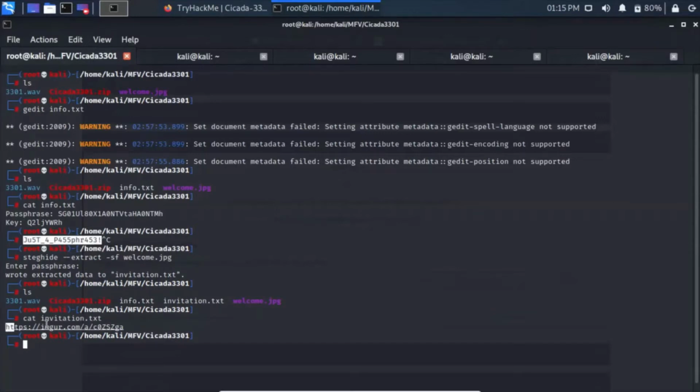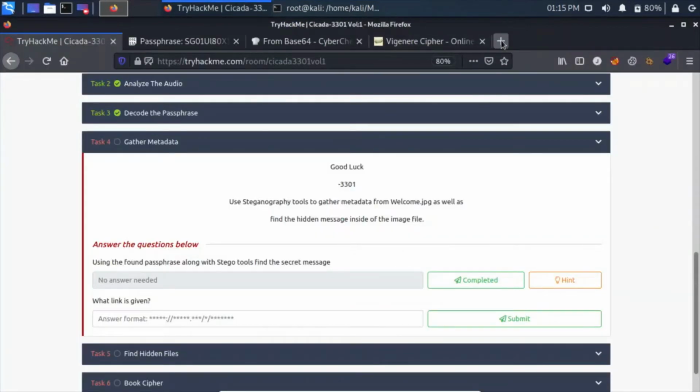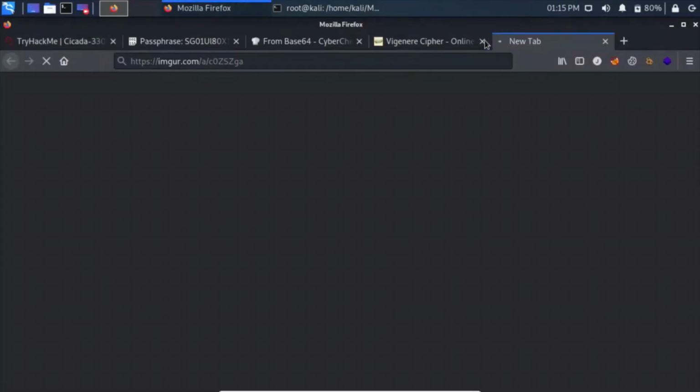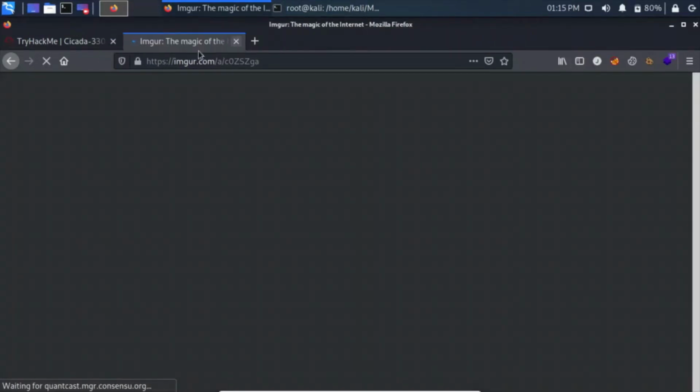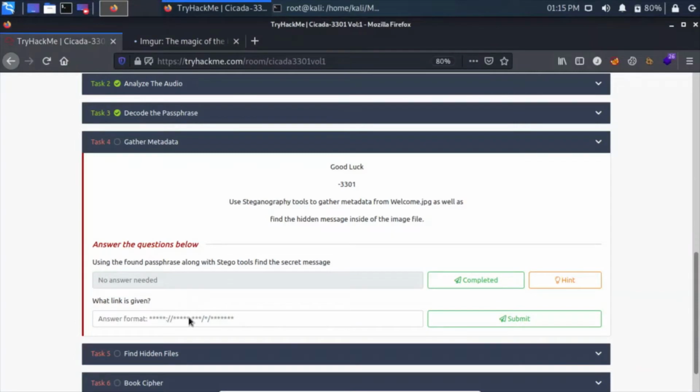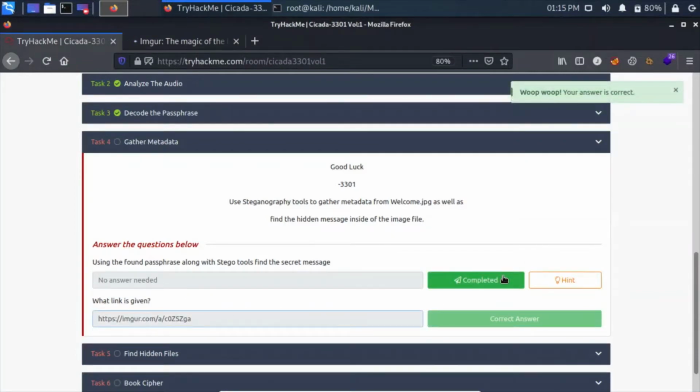It actually forwards us to a link. So let's go to this link. Okay, so what link is given? This is the link that was given. We have done this as well.